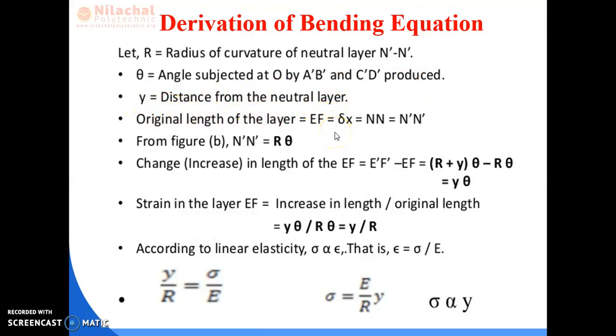We know that the original length of the layer is EF, and that is equal to NN, equal to N dash N dash, that is del x. Now NN dash means what?